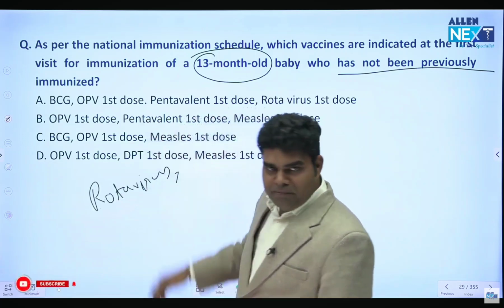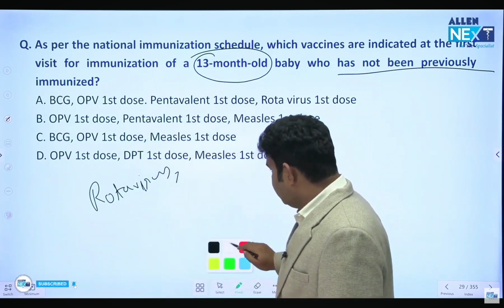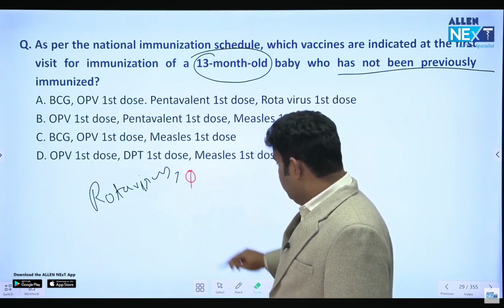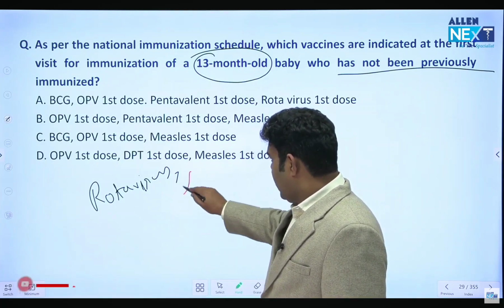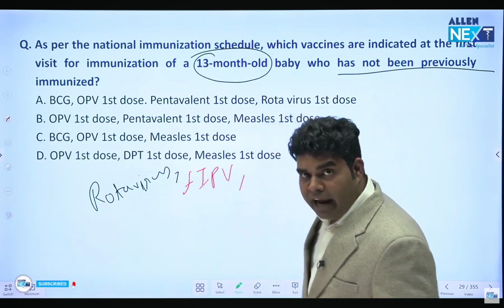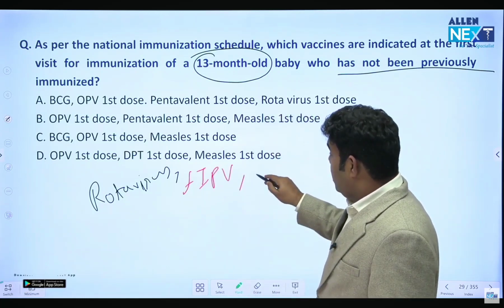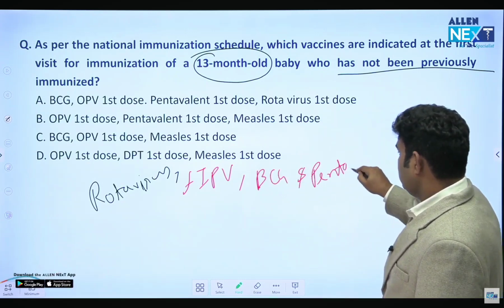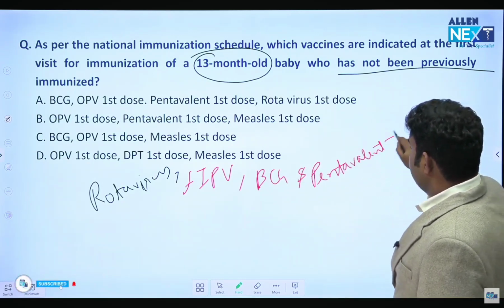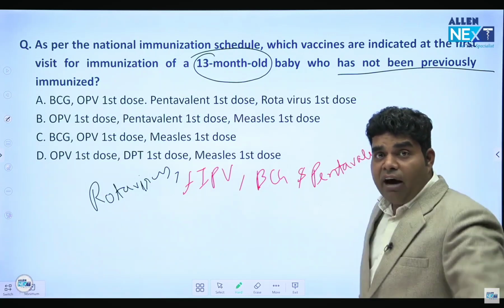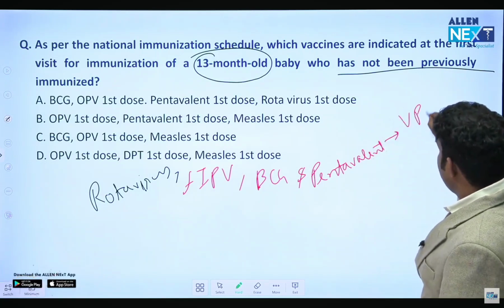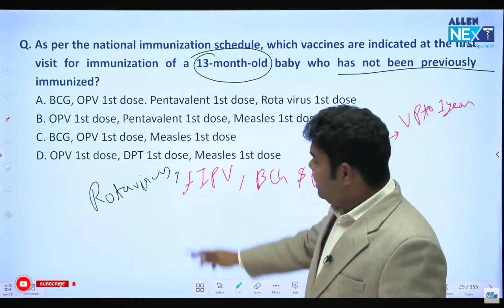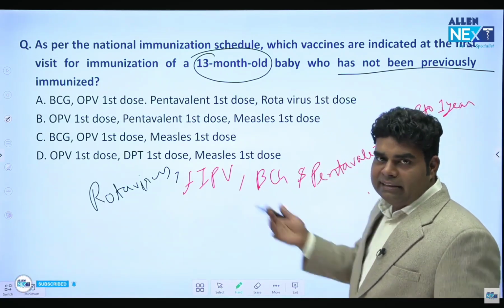if you can answer it, I am waiting for your reply. Rotavirus, rotavirus, IPV, fractional IPV, then BCG and pentavalent. These 4 vaccines are not given after 1 year. They are given only up to 1 year. So after 1 year, we will not give any of these 4 vaccines, and the answer will be clear.